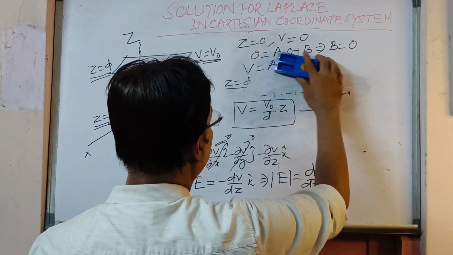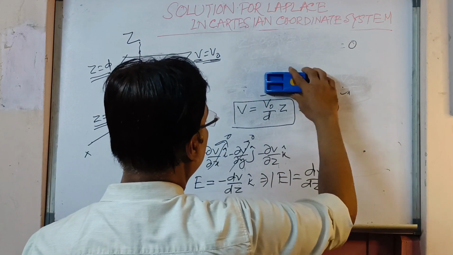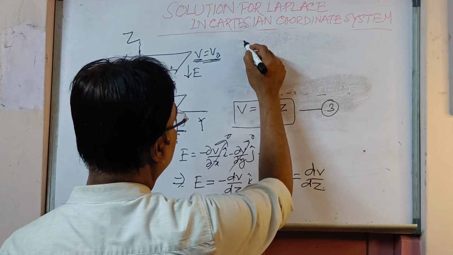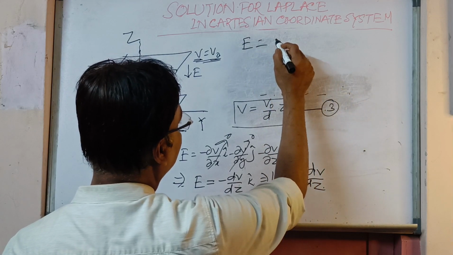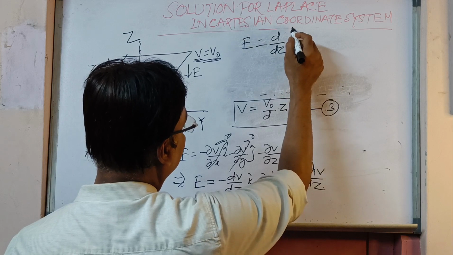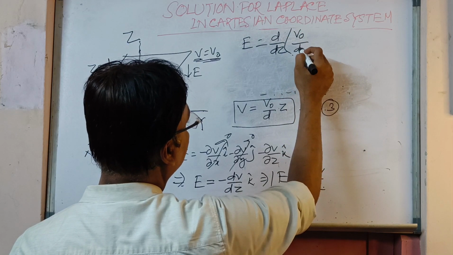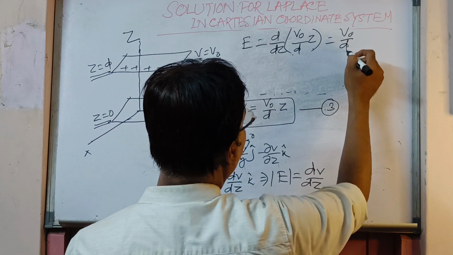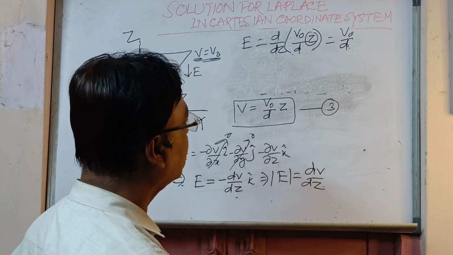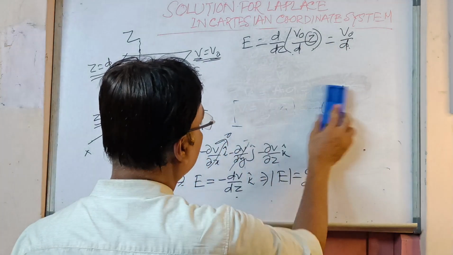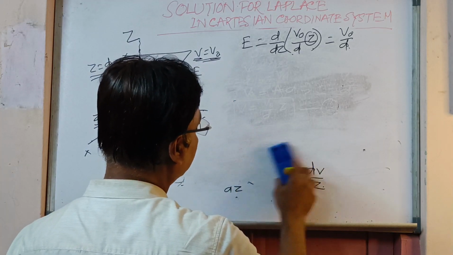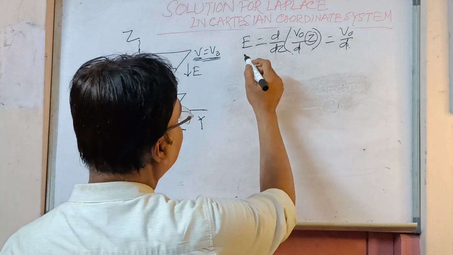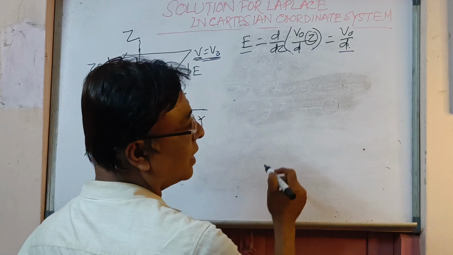So now what will we do? I am writing it here. E is equal to dV by dz. That means d by dz of, instead of V we are writing V0 by d into z. So that gives you V0 by d, as the derivative of z with respect to z is 1. So E is equal to V0 by d.